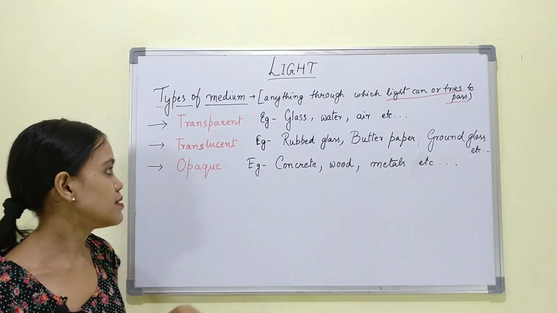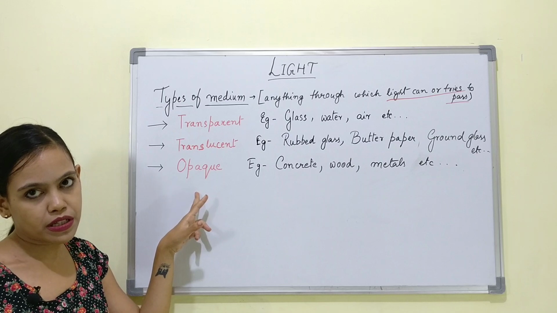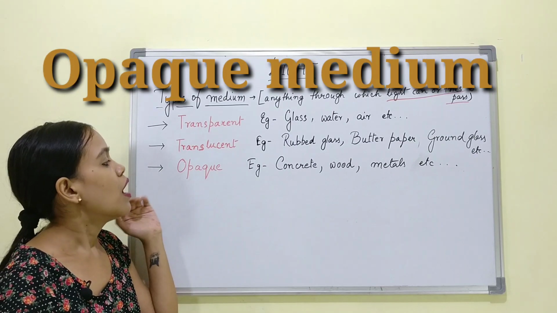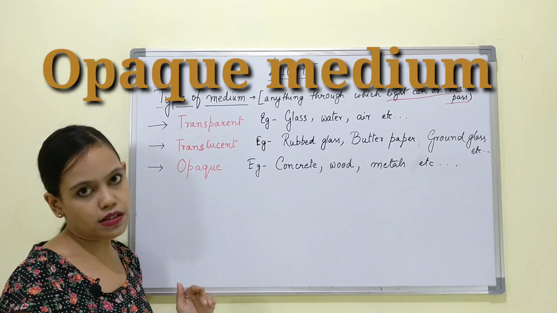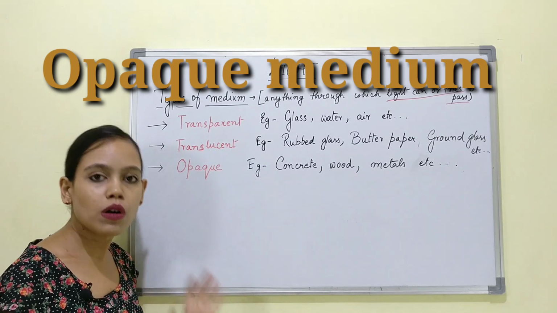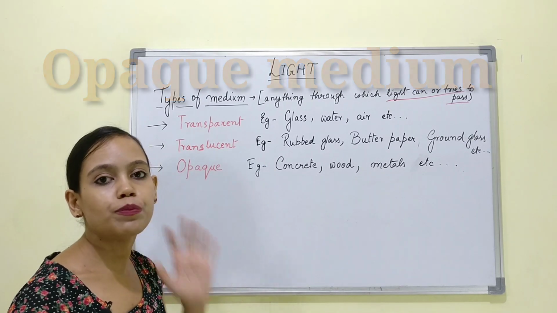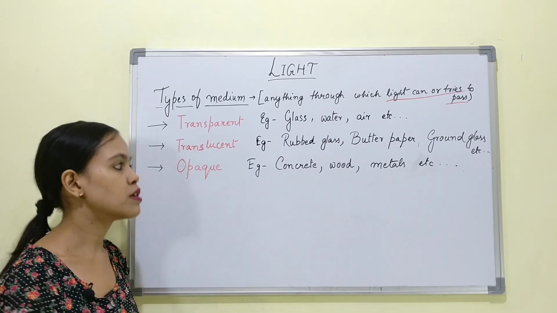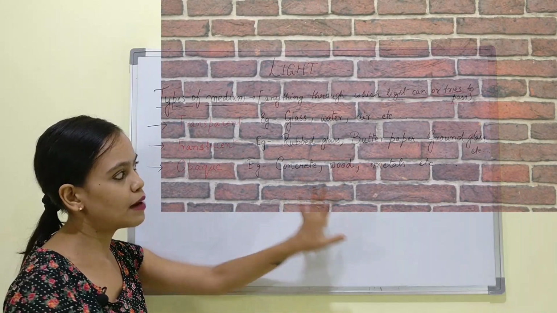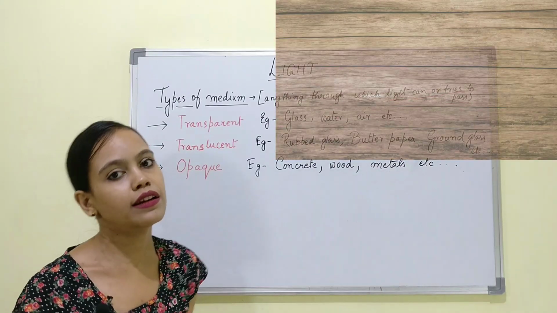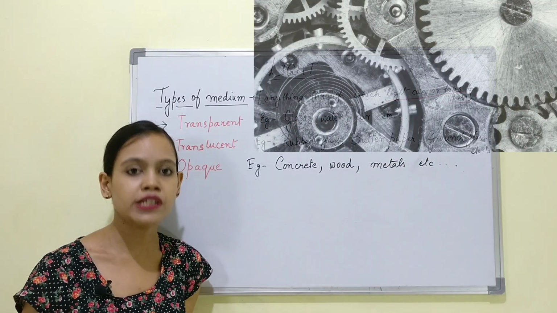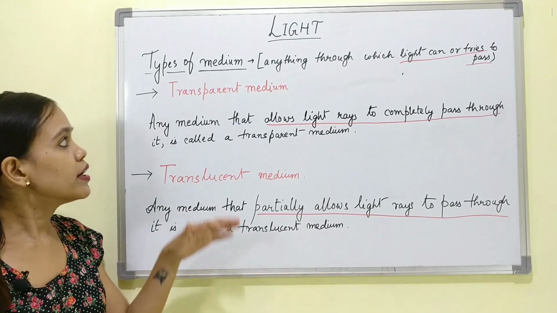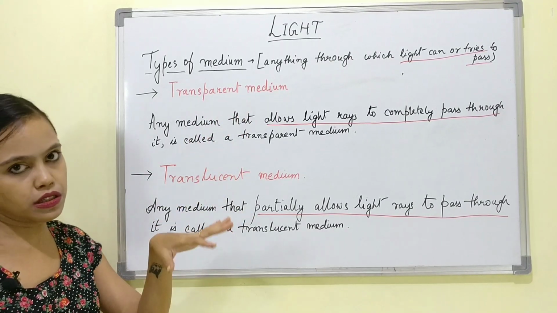Last but not the least, the third type of medium is called opaque medium, which doesn't allow light at all to pass through it. It blocks each and every ray of light that is coming towards it. For example, concrete slabs, wood, metal, anything that does not allow light to pass through it is an opaque medium.